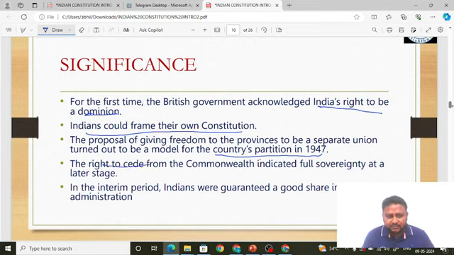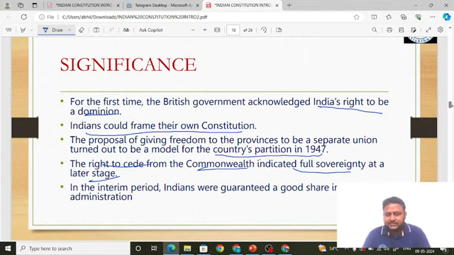The right to secede from the Commonwealth indicated full sovereignty at a later stage. That is, they said the right to secede. Okay, that is, the right to come out of the British Commonwealth. If you are allowed to come out, that means you will have full sovereignty.